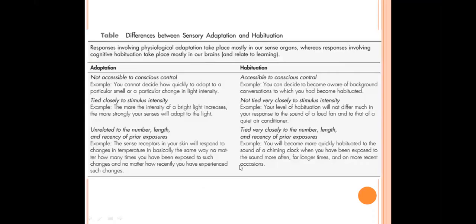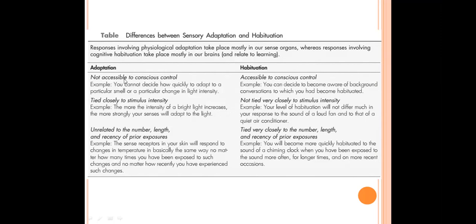Here in this slide, we can see the differences between sensory adaptation and sensory habituation. Three major differences are there between these two phenomena. The first difference is that sensory adaptation is not accessible to conscious control. Unconsciously, sensory adaptation will occur, but habituation occurs consciously, so it is accessible to our conscious control.